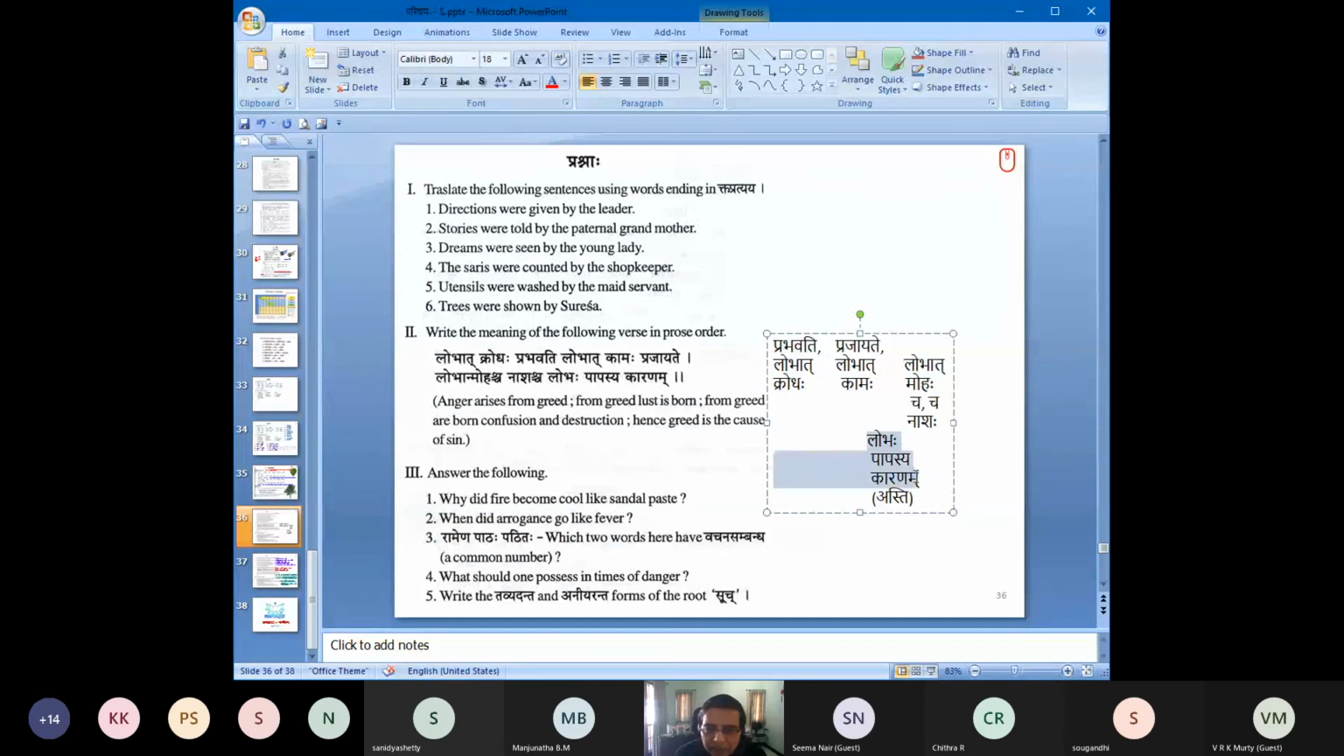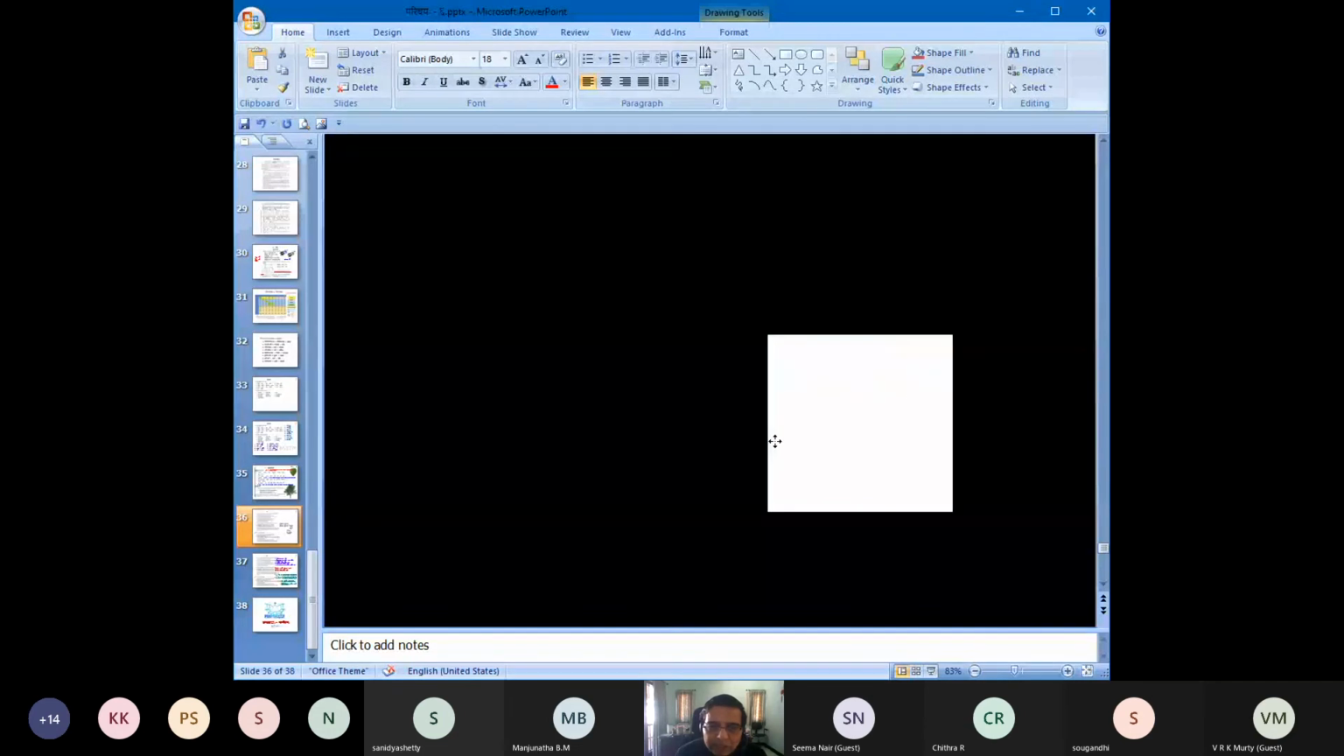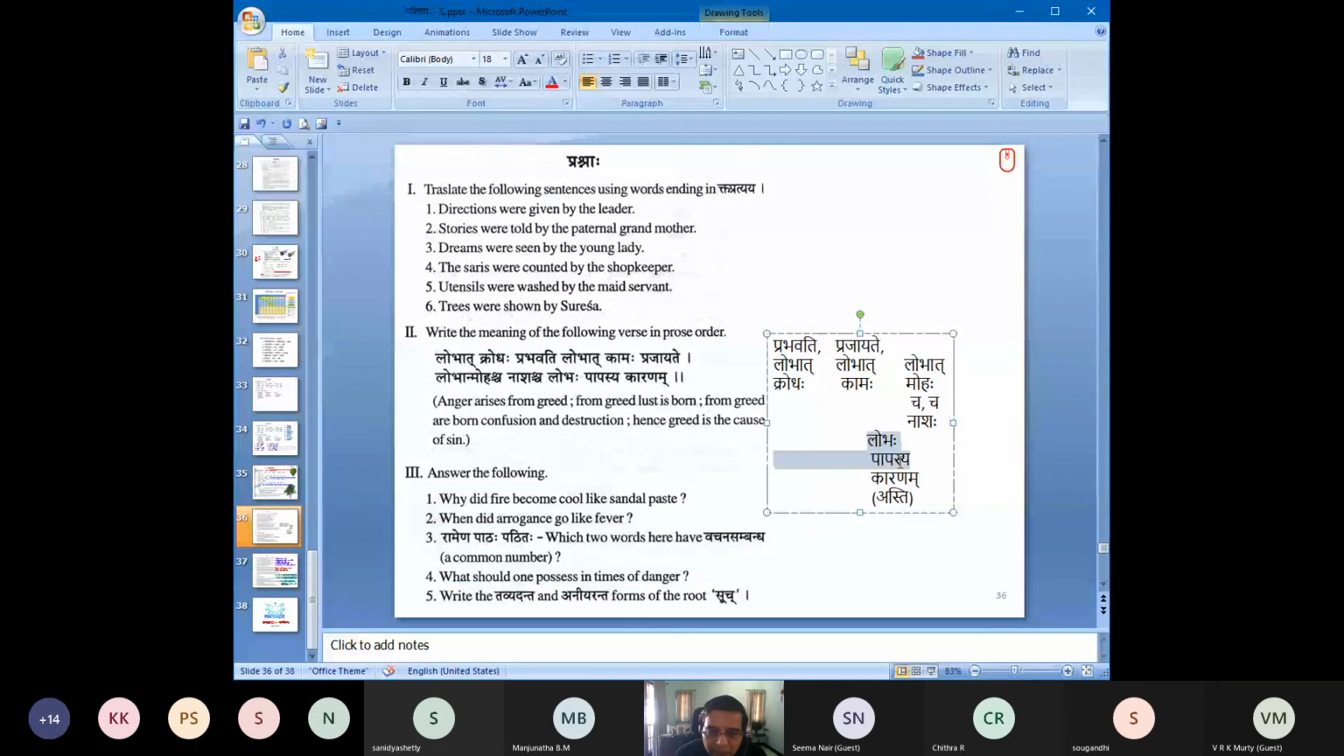Now we are left with one asti to be added as the conclusion statement, because usually these subhashitas have a conclusion statement. The conclusion statement is: Lobha papasya karanam asti. So all these, krodha, kama, moha, nasha, where nasha means you are destroying others, all of them will result in papa.